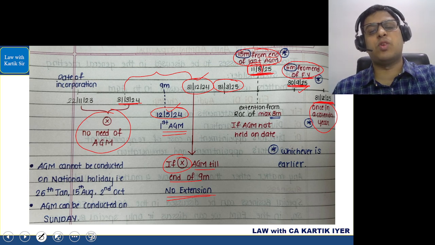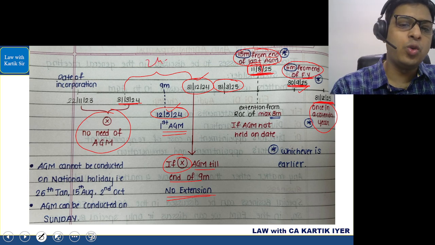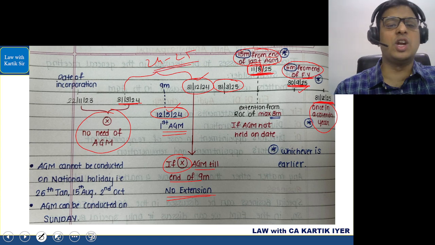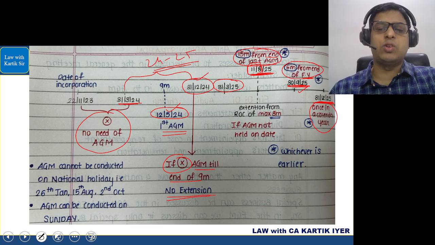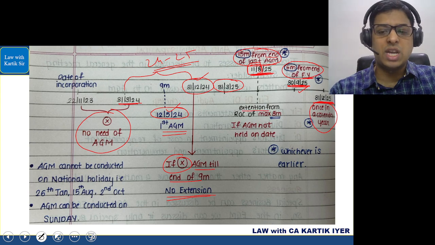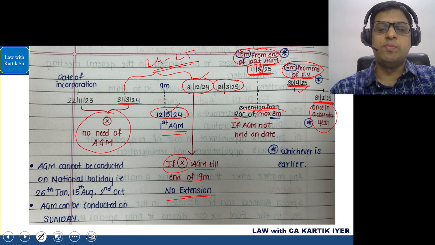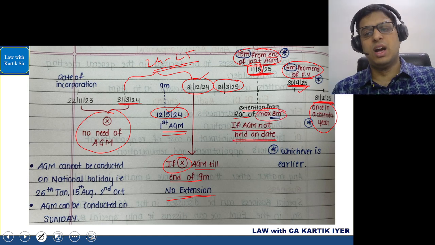You have to keep the AGM for the year 24-25. I hope you understand. For the year 24-25, you have to keep the AGM. You have to keep it on or before 11th of August. But अगर आप उस दिन पे रख नहीं पाते हो then यहाँ पे, in that case you can approach the ROC and seek an extension from the ROC of maximum 3 months if AGM is not held on or before that date. Are we there, yes or no?